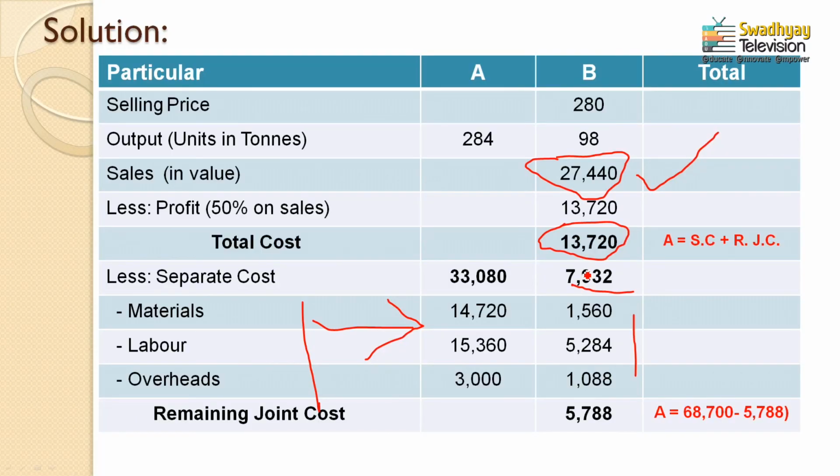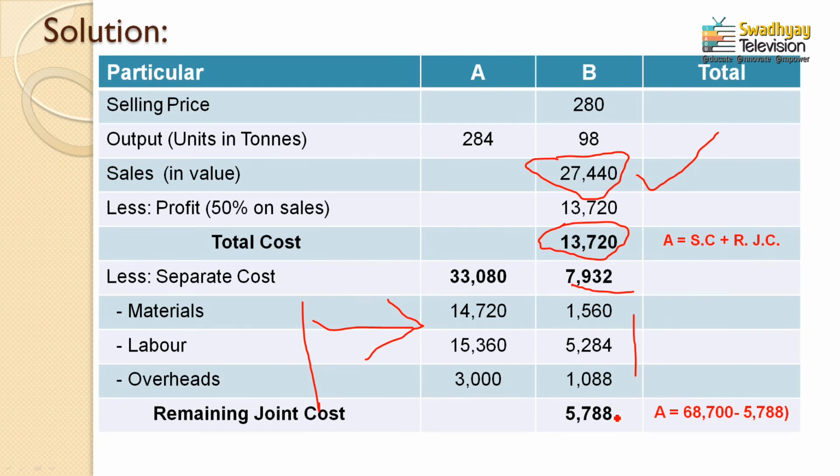Now again see the answer. From the answer, 7932 is the separate expenses of product B. Total cost of product B is 13,720, which covers separate expenses and the remaining joint expenses. Now 7,932 is deducted from 13,720, as you can see here, that is 5,788.